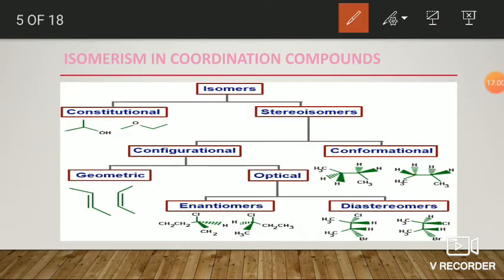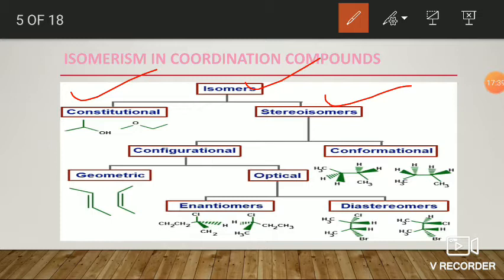here the chart gives information about the classification of the isomers. Isomers are classified into two types based on bond connectivity. If they have the same bond connectivity, those are called stereoisomers. If there is no same bond connectivity, those are called constitutional or structural isomers. Constitutional isomers differ in the case of organic as well as inorganic compounds.